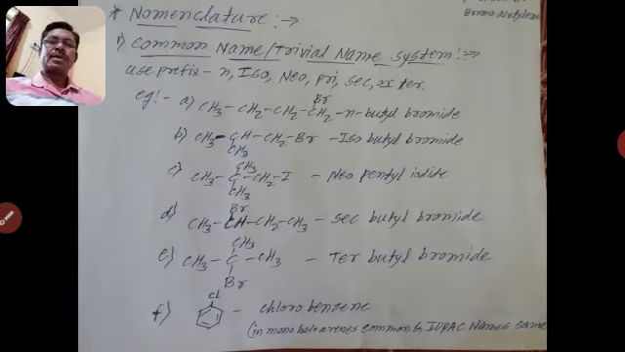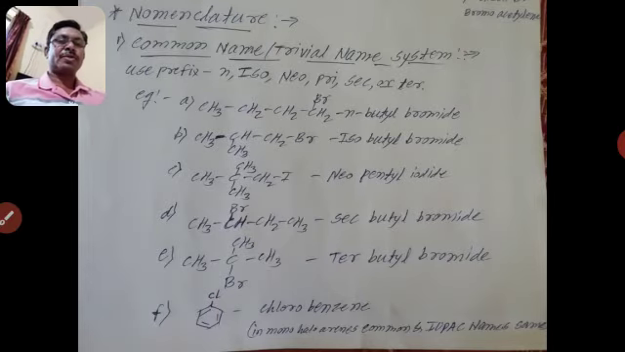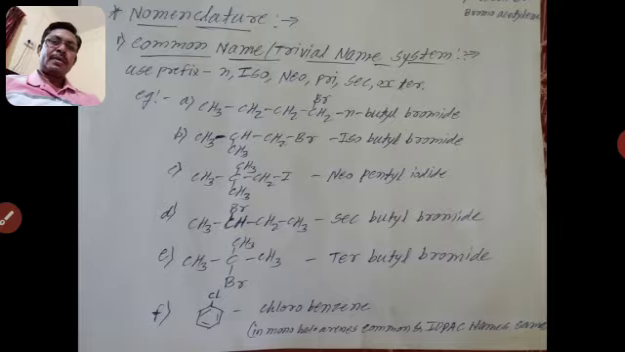Today we are discussing the nomenclature of hydrocarbons. Nomenclature means the naming system: how to name the hydrocarbons. It is the heart of organic chemistry, or the heart of that chapter. That means it is very necessary for naming all compounds by the rules.